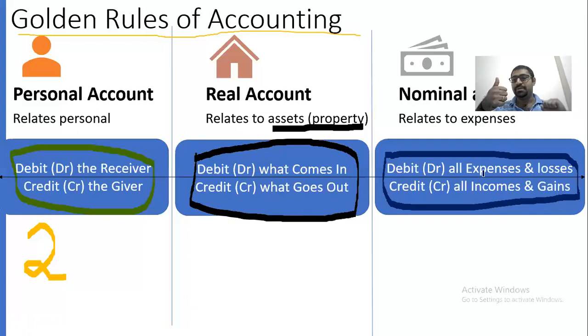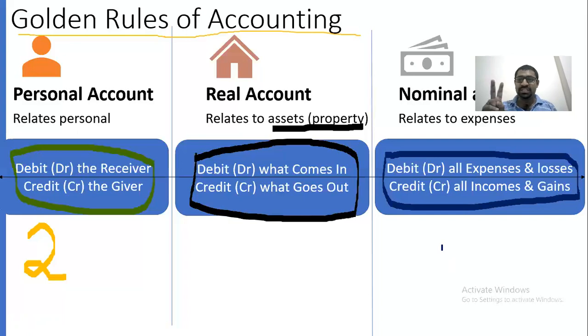If income, for example bank, when you deposit money in your bank account, the bank will give interest for you. That interest is income for you, that is credit. Always income needs to be credited and expenses debited. So that's why I'm showing like this: expenses or losses need to be debited, and income should be credited. Like this you need to apply the rule.